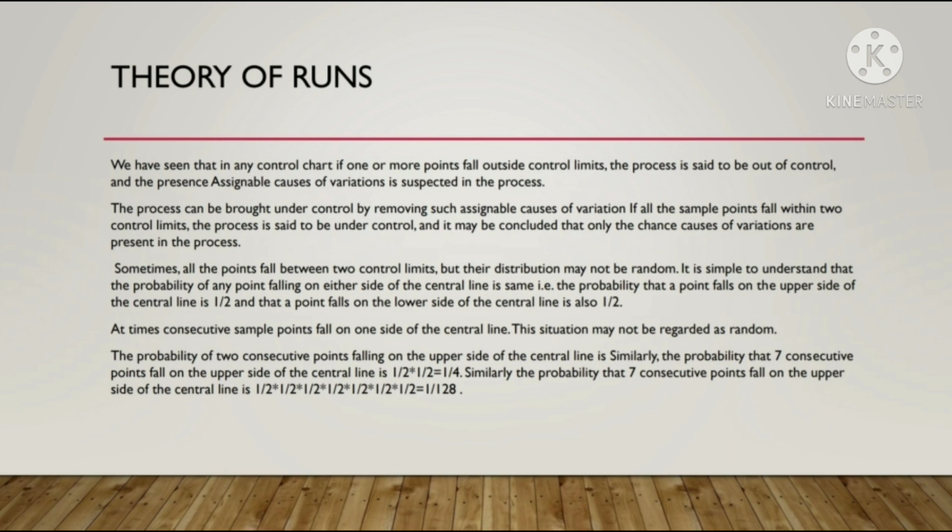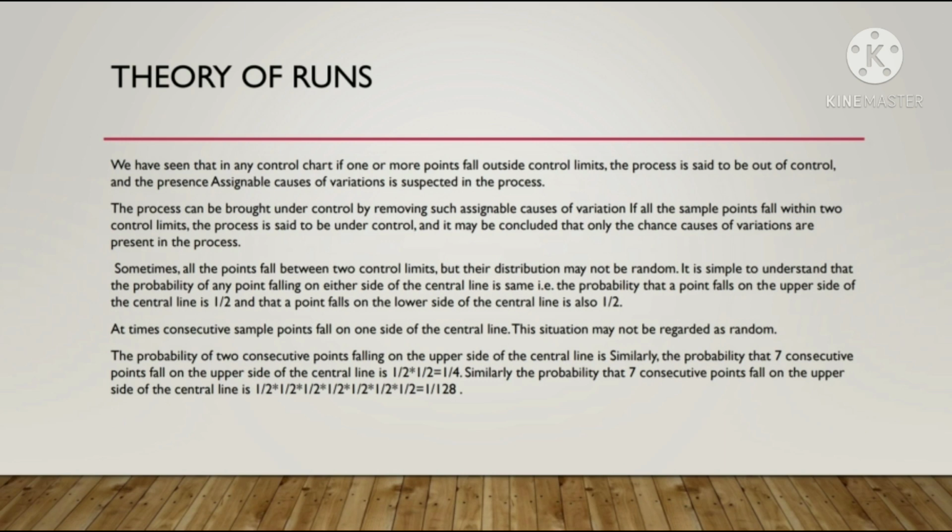Theory of runs. We have seen that in any control chart, if one or more points fall outside the control limits, the process is said to be out of control and the presence of an assignable cause of variation is suspected in the process. The process can be brought under control by removing such assignable cause of variation. If all the sample points fall inside the two control lines, the process is said to be under control and it may be concluded that only chance causes of variation are present in the process.